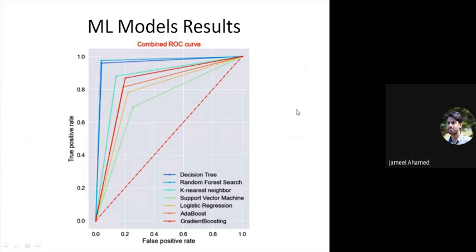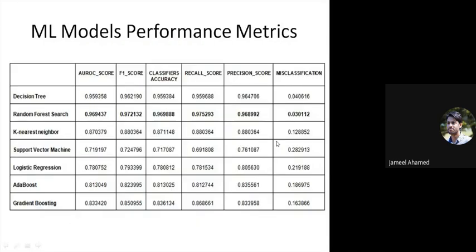So this is my machine learning based results. We utilize around 7 machine learning algorithms and developed the 7 models. And of these models, we generated ROC curves. So this is a combination of 7 ROC curves of different models like decision tree, random forest, k-nearest neighbor, etc. So the ROC curve is generated between false positive rate and true positive rate.